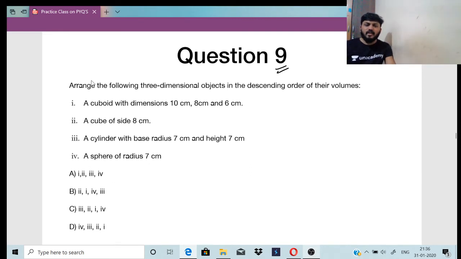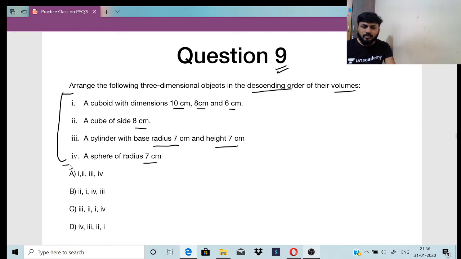Question number 9. Arrange the following 3-dimensional objects in the descending order of their volumes. Here are the 4: a cuboid with dimensions 10 cm, 8 cm and 6 cm, a cube with side 8 cm, a cylinder with base radius 7 and height 7, and a sphere of radius 7. According to the descending order of their volumes, what will be the right answer? Tell me. This was asked in GATE 2019 CSE.